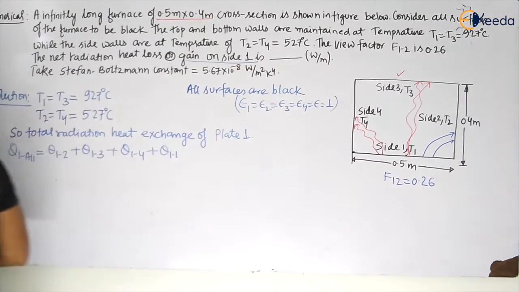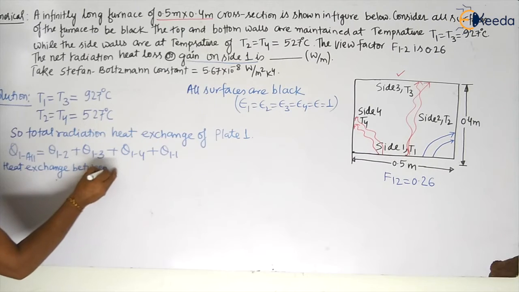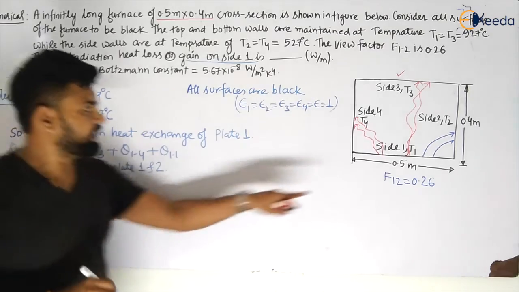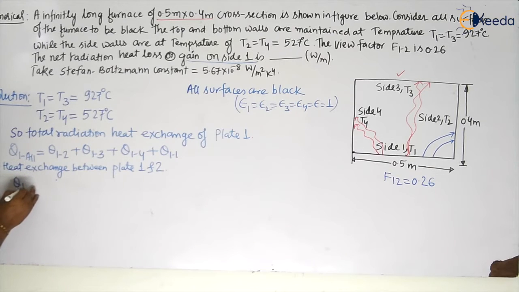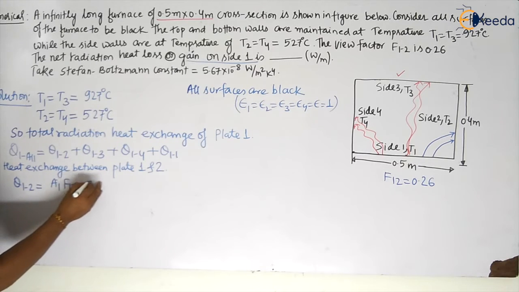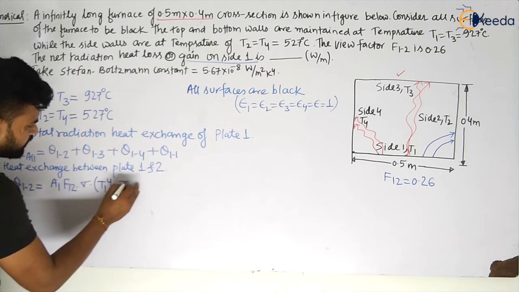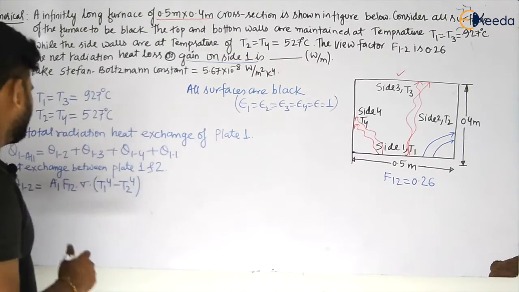So if I see the heat exchange between plate 1 and 2, my dear students, what will be the radiation heat exchange? This will be given by Q12 is equal to A1 F12 sigma, and epsilon is already 1, my dear students, into T1 to the power 4 minus T2 to the power 4. Okay, now let us see this.